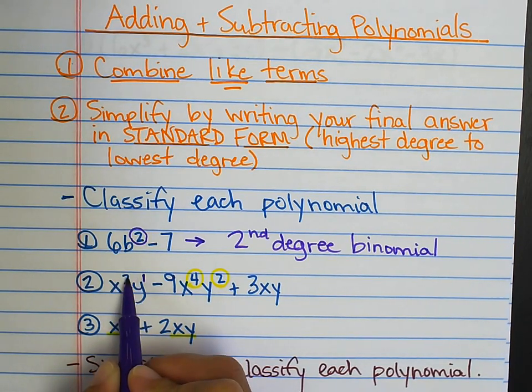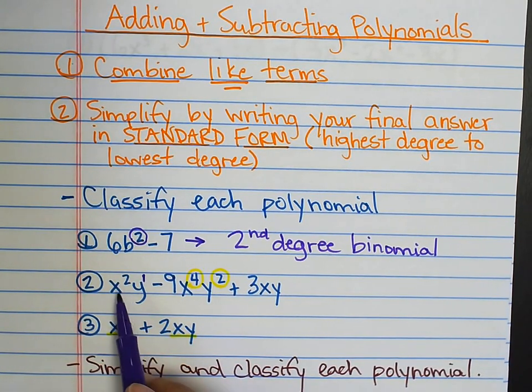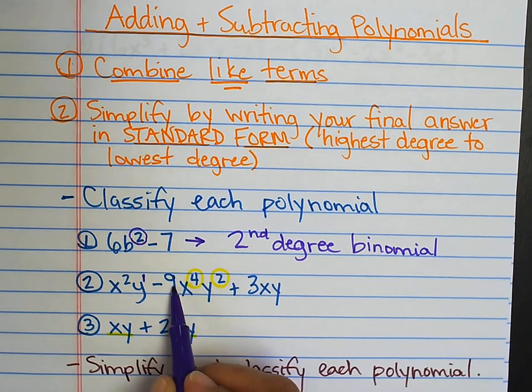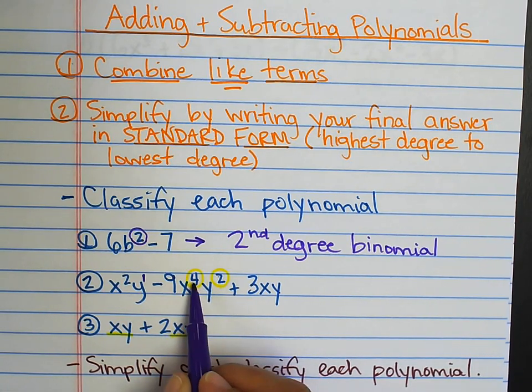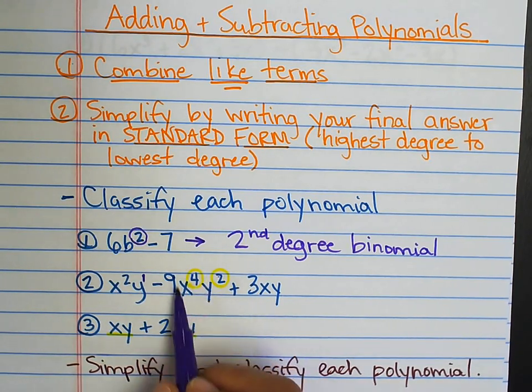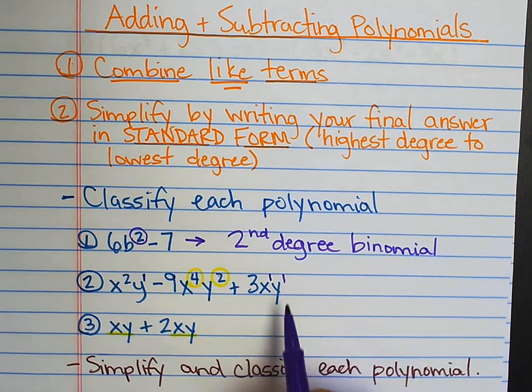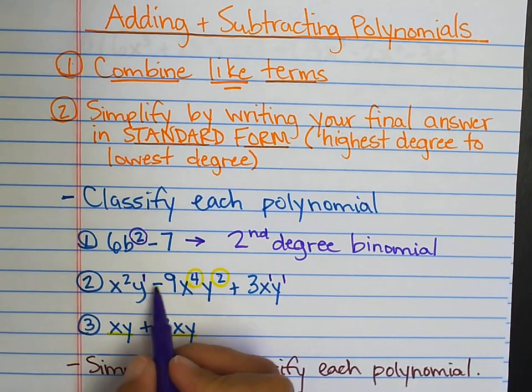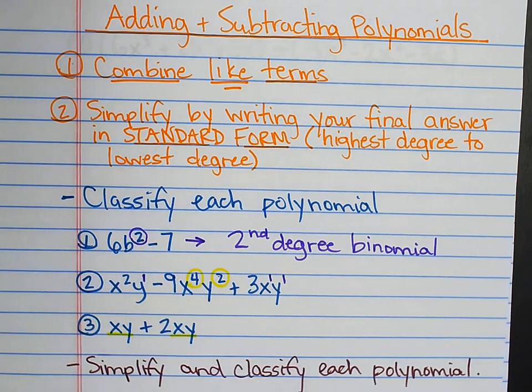X squared, y to the first, that's 2 plus 1. That would be a degree of 3 for this particular term. This term, 9x to the fourth y squared, we would add the 4 and the 2. This would be 6, a degree of 6 for this term. This would be a degree of 2, 1 plus 1. So we can see that 6 would be the highest.